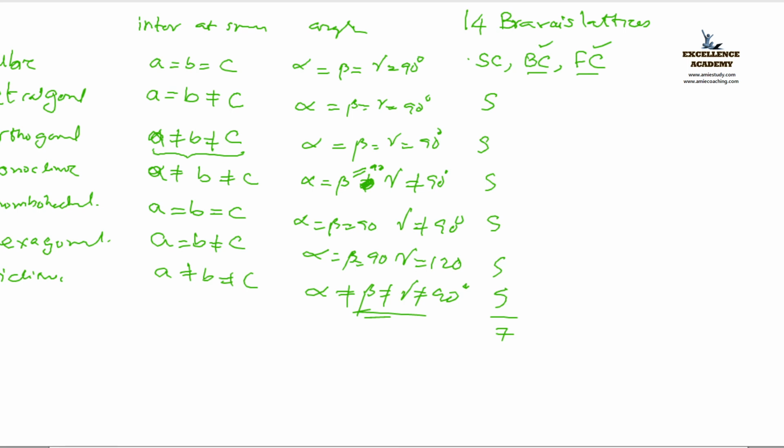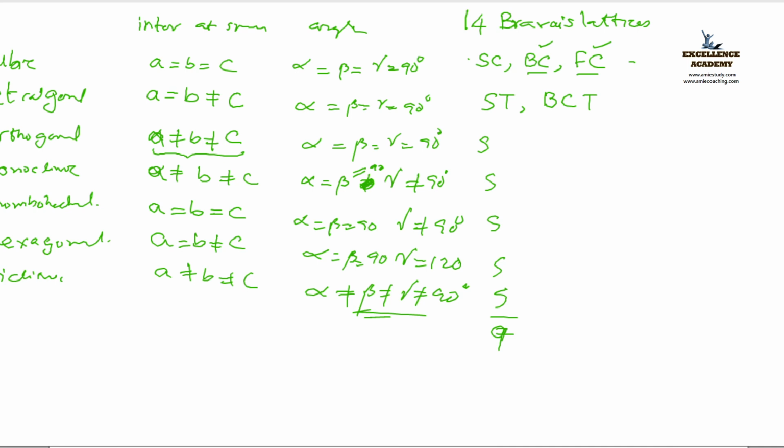Next, body centered and face centered is taken by cubic. Out of 14, 7 is over, and from the cubic, the 2 is also taken. So it becomes 9. Next, after cubic, tetragonal comes. So simple tetragonal and next is body centered tetragonal, BCT. Got it? Simple tetragonal and body centered tetragonal.